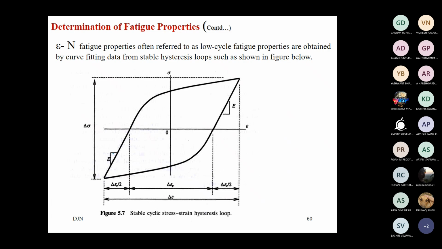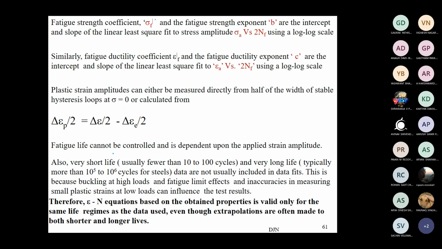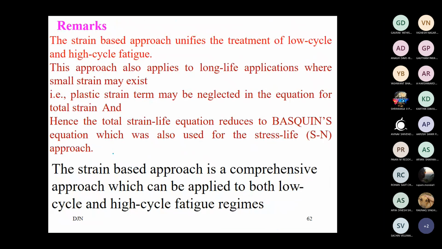This is about the hysteresis diagram. This is all we have discussed. Importantly, the strain-based approach unifies the treatment of low cycle and high cycle fatigue. Now I think you have a clear-cut differentiation between when to call high cycle fatigue and when to call low cycle fatigue. Earlier we used to say greater than 10 to the power 3 use high cycle fatigue and less than that use low cycle fatigue.